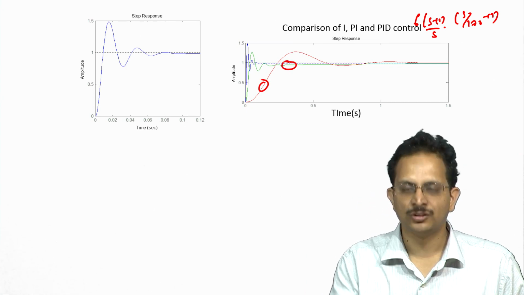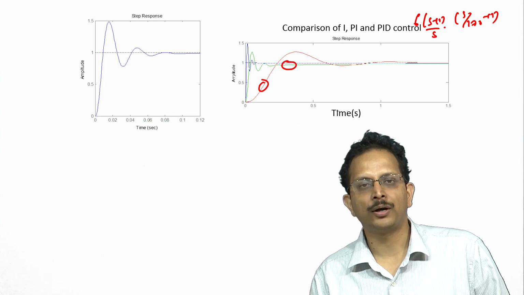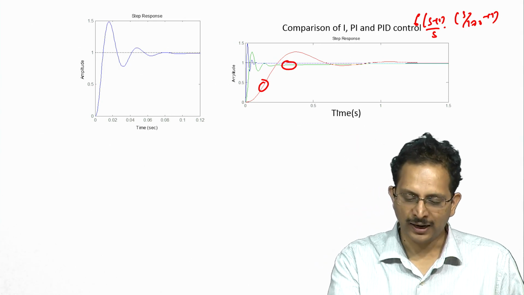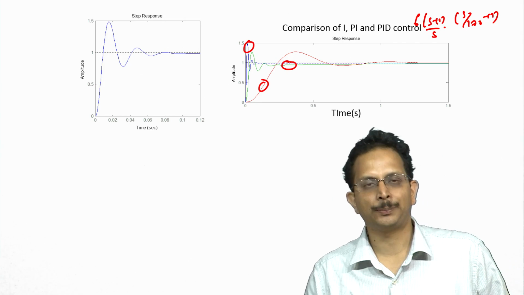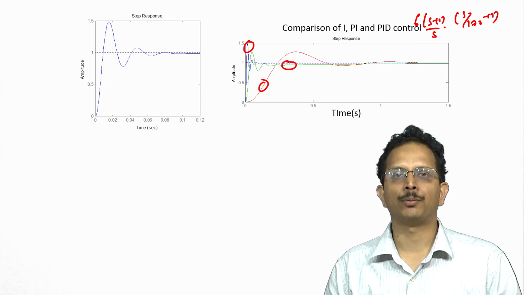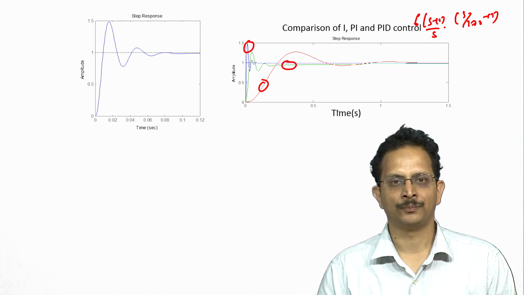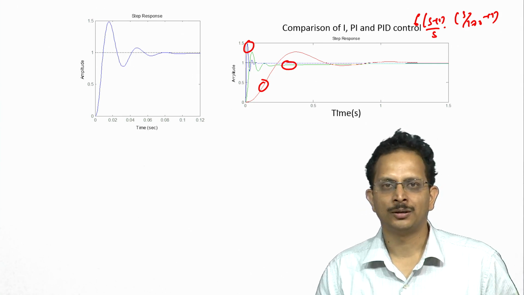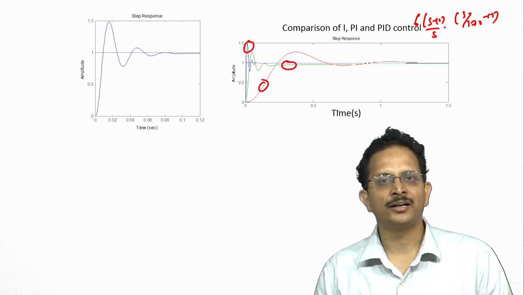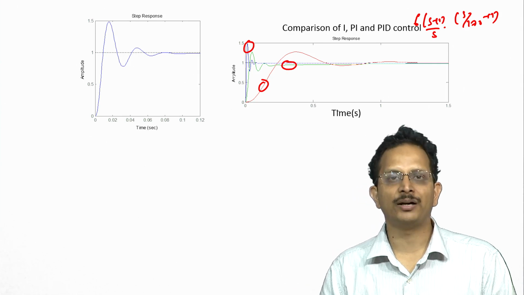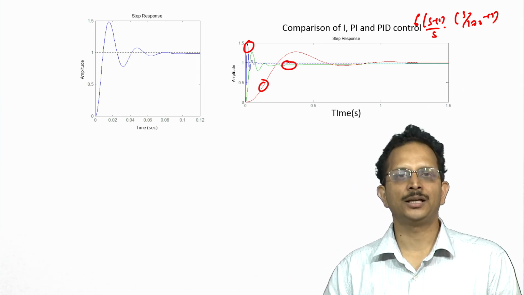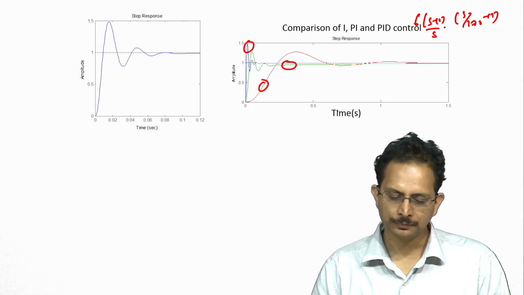This is the step response when we employed a PI controller, and the fastest one here is the step response when we employed a PID controller, on account of the increased gain crossover frequency and the increased corresponding closed loop bandwidth as one progresses from integral control to PID control.